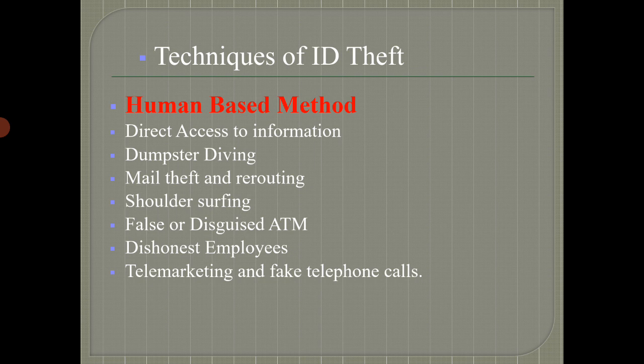In this way they try to convince the victim to enter their details.